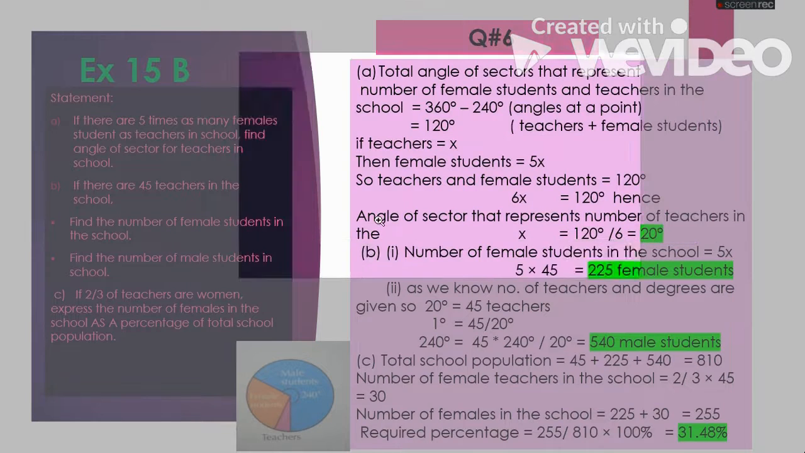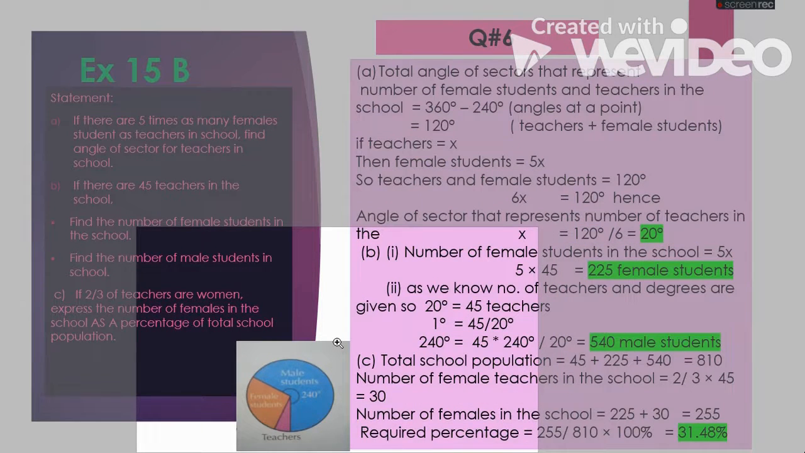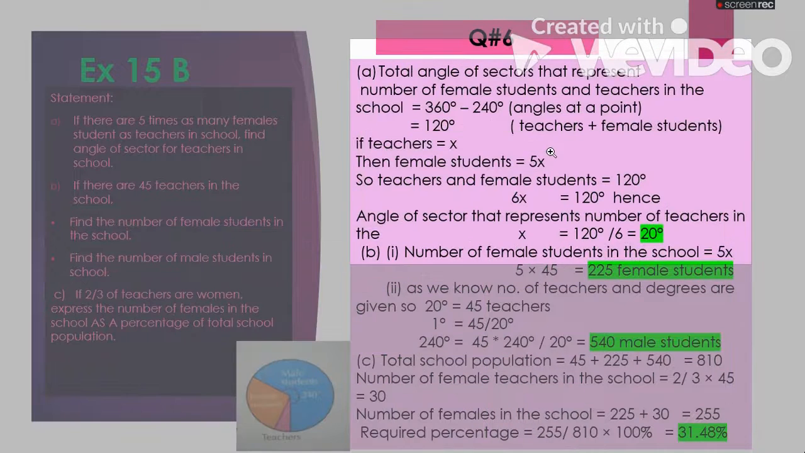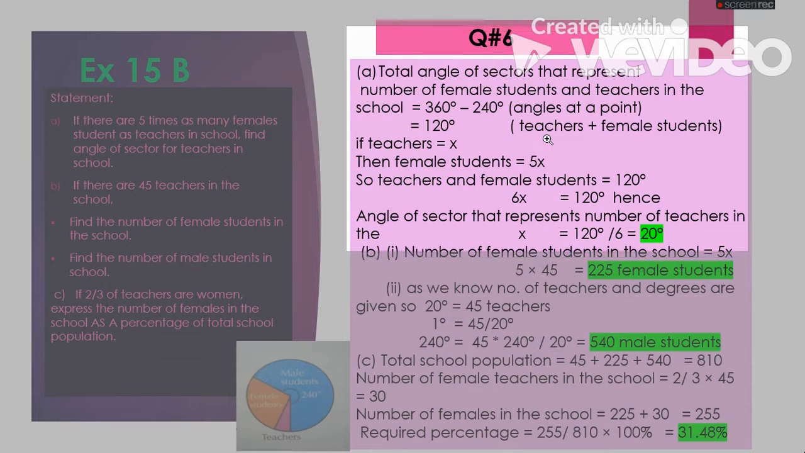So let's say we know that a full circle is 360 degrees. First of all, we can find the remaining degrees, which consist of female students and teachers. So the total angle of the sector that represents the number of female students and teachers in the school is 360 degrees minus 240 degrees. We have subtracted the given degrees to find female students plus teachers. So it is equal to 120 degrees.